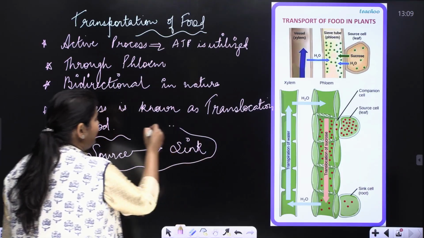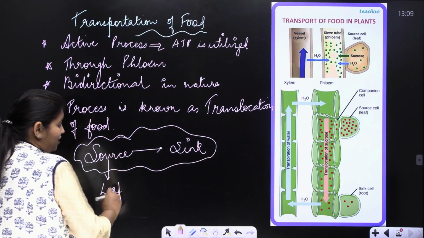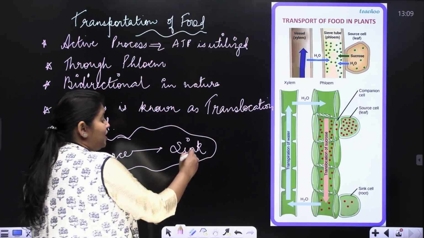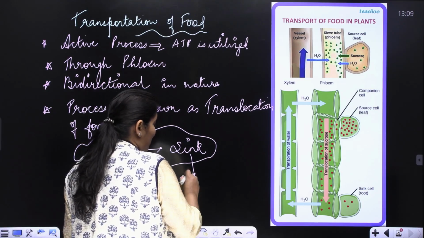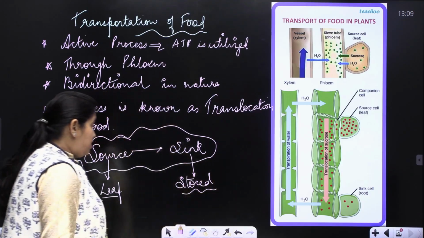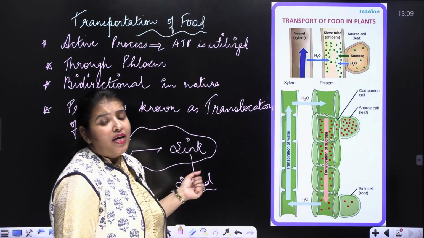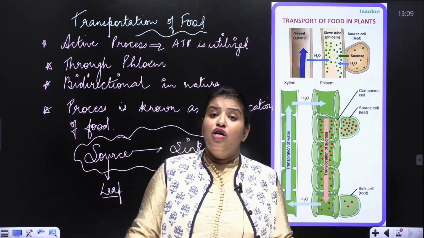Source is the place where synthesis of food takes place, that is the leaves, and sink is the place where it has to be stored, that is the storage organs. The source is the site of synthesis and sink is the place where it has to be stored.